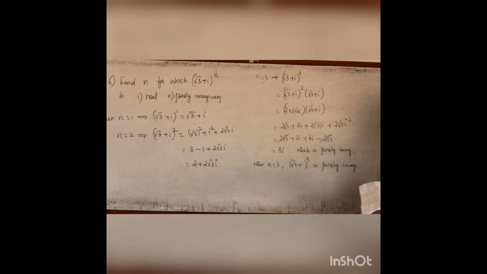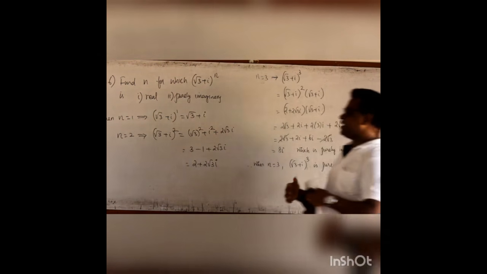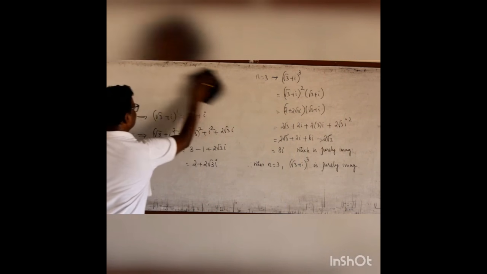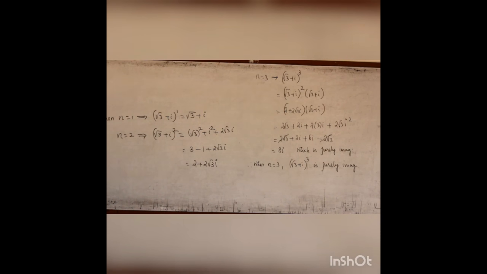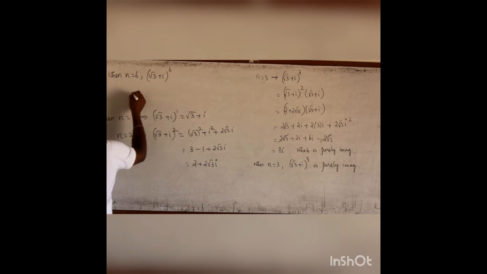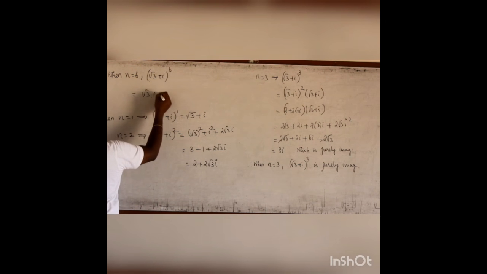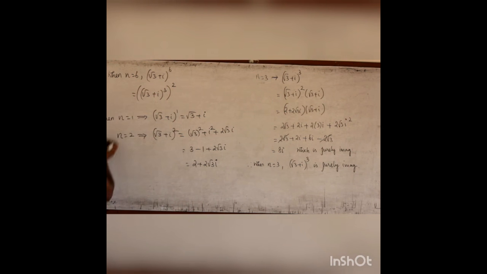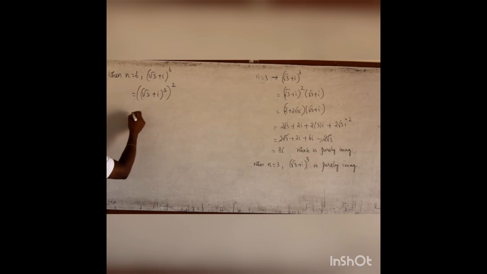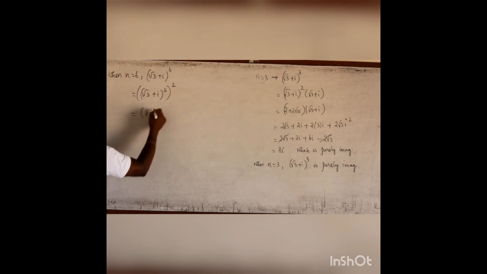So it comes in the multiples of 3. So let me try only in the multiples of 3 now. That means let me try (√3 + i) whole power 6. That is when n equal to 6, it is (√3 + i) whole power 6. Is it (√3 + i) the whole cube whole square? We have (√3 + i) whole cube as 8i, the whole square.